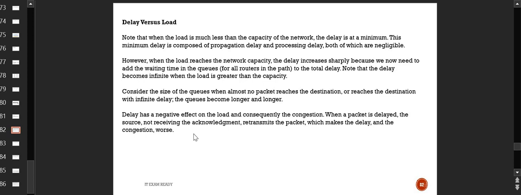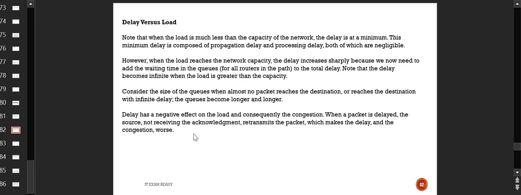So for example, I'm teaching you something and I ask you, is this all clear with you? And nobody is responding whether it is clear or not. So what I will do, I will teach that thing again. Let's say I wait for 5-10 seconds, and if the response is not coming in 5-10 seconds, I will assume that this was something hard and people are not able to understand. So I will repeat the same concept by my assumption, even if you have understood it properly, because you haven't provided me any acknowledgement.